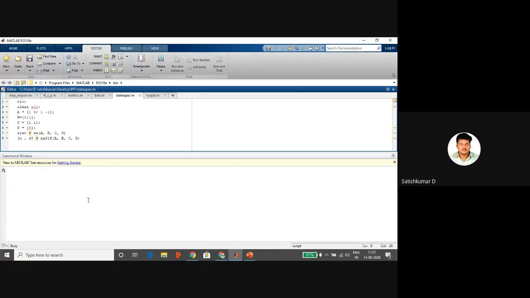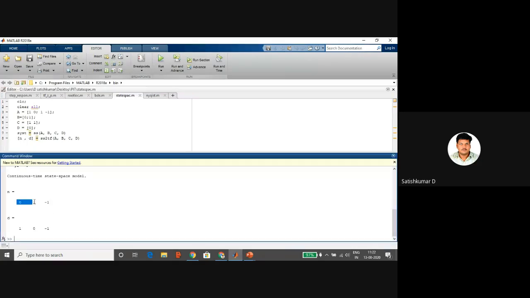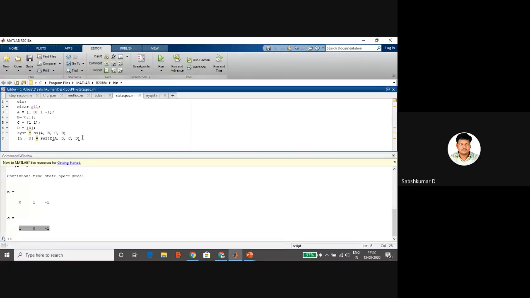So I am saving this program and running. So I got the polynomials, right? Numerator polynomial, denominator polynomial. To find the transfer function, I am assigning it to SYS. SYS is equal to tf, where tf is a MATLAB command, n comma d.